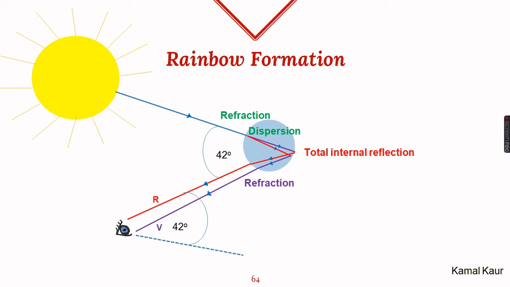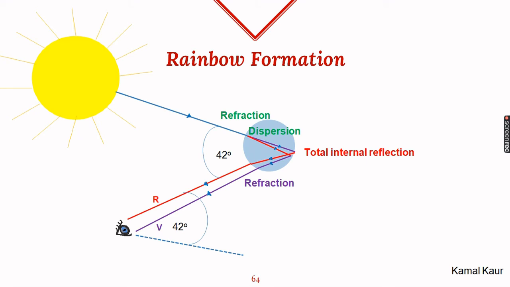The reason for that is only those refracted rays are reaching our eyes that make an angle of 41 to 42 degree with this incident ray. From the rest of the water droplets, rays are not reaching our eyes. So as a result, the rainbow appears either in the form of a semicircle or in the form of an arch if we are standing on the surface of the ground. Suppose we are standing somewhere in the middle of the sky, maybe sitting in an aeroplane. At that time, this rainbow will appear in the form of a complete circle. So this is how a rainbow is formed.